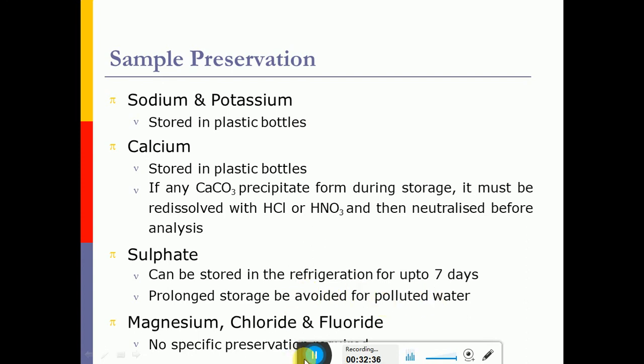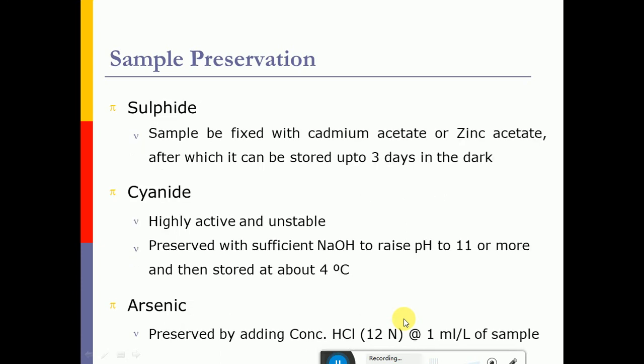For magnesium, chloride and fluoride analysis, preservation is not required, and it can be analyzed within 24 hours or a maximum of up to 3 to 4 days. For sulfide, it can be mixed with cadmium acetate or zinc acetate, after which it can be stored up to 3 days in the dark.